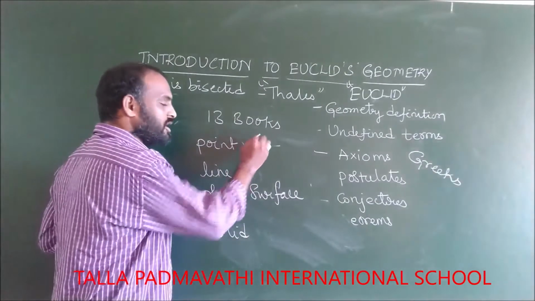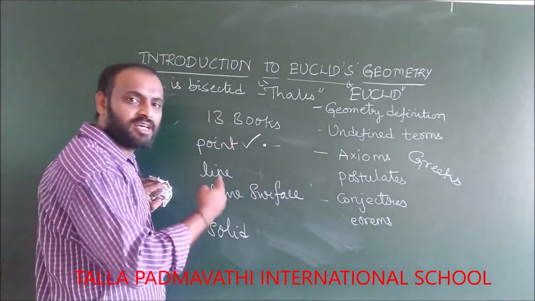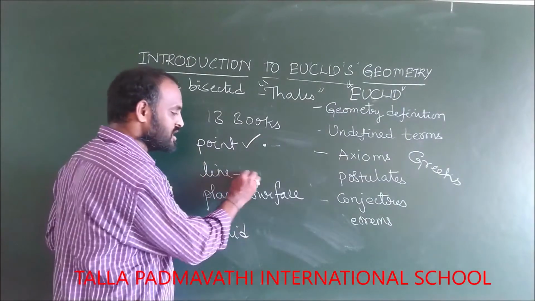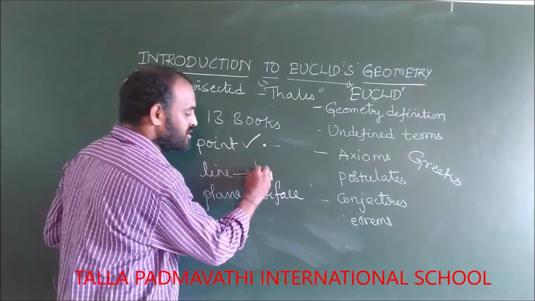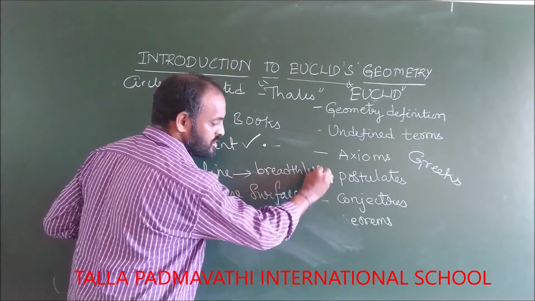So what is a point? A dot is denoted as a point, which has no area. Then what is a line? A breadthless length.